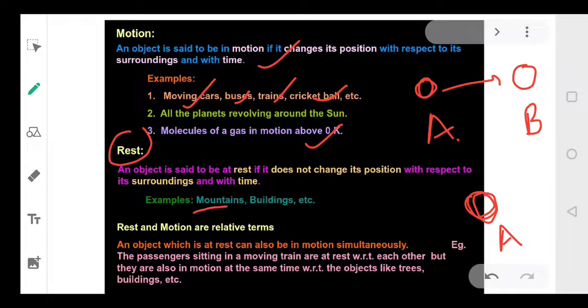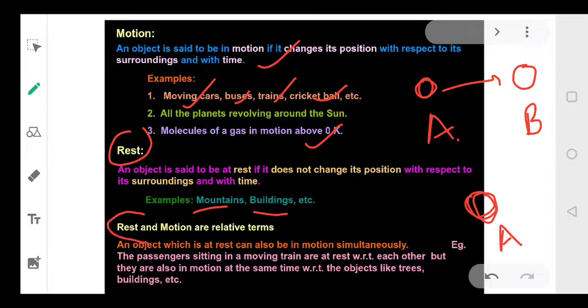Like mountains, buildings, isn't it? They remain wherever they were present. ठीक है? आपका स्कूल वहीं मौजूद है जहाँ था. आपका घर भी वहीं है. So all these objects, they are at rest.